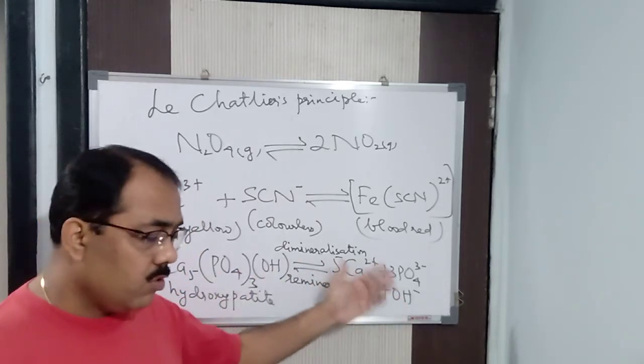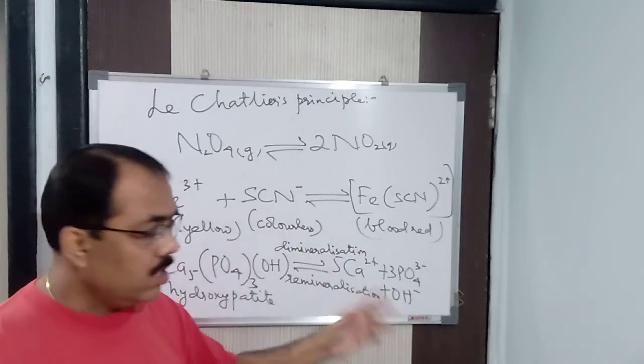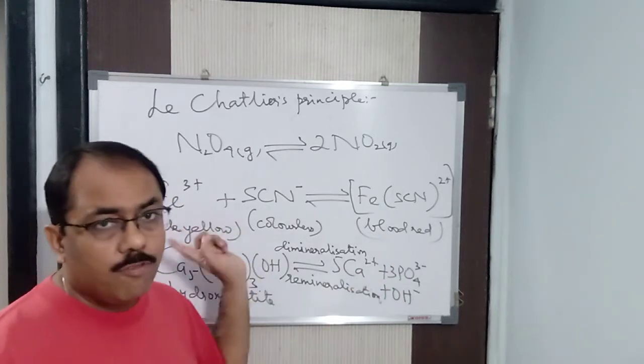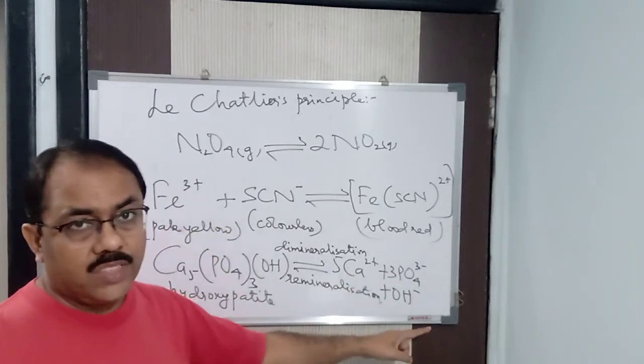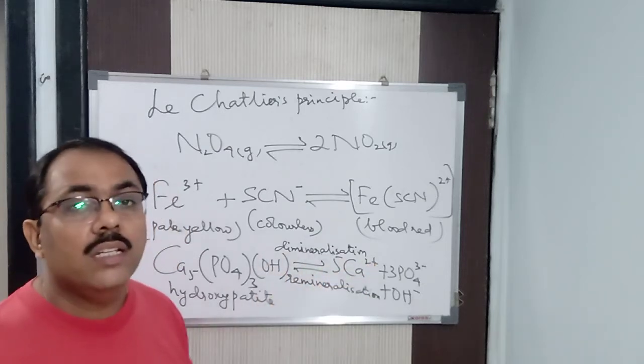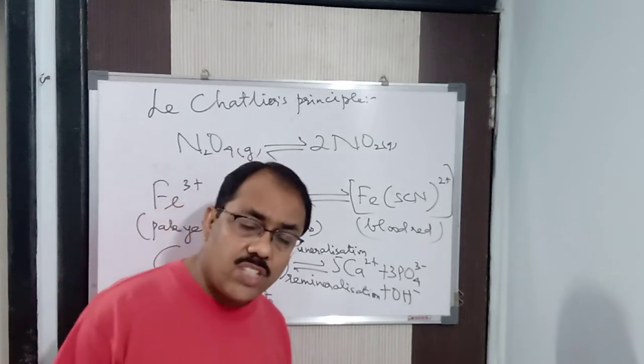Understood now how tooth decay takes place? Because whatever sweet things you're eating contain H plus ions. These H plus ions react with the OH minus ions and the reaction is favored in the forward direction. Got it? Due to which tooth decay takes place, which is called demineralization. Clear? So this is all about the effect of change of concentration.